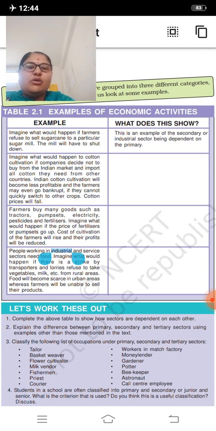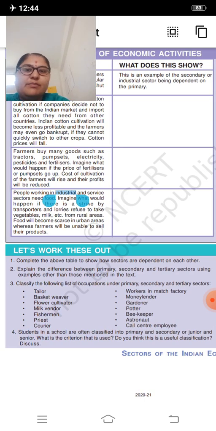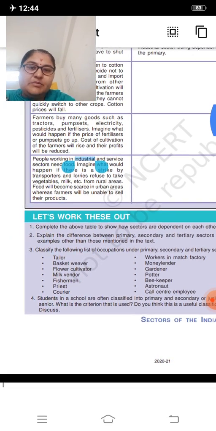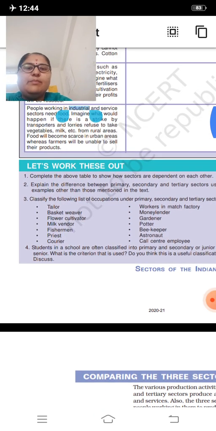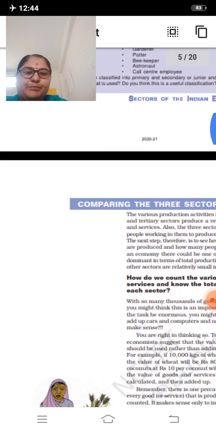Here cotton cultivation is there. So which sector does it come under? Tractors, pump set, electricity is there. Farmers buy many goods. Which sector does it come under? You write it. Like this, the third one is there. Please write the things. Which sector do they belong to? Please write it and come and show me.